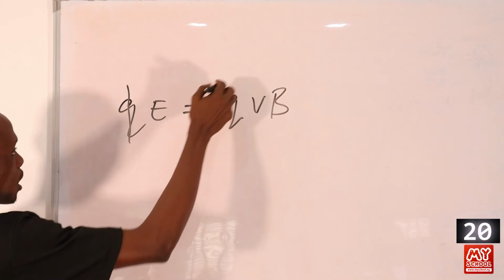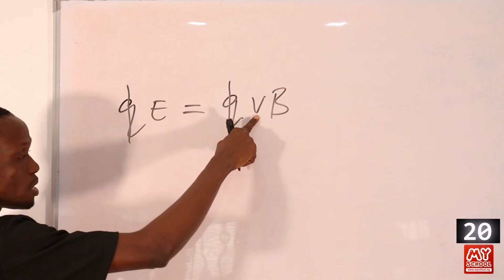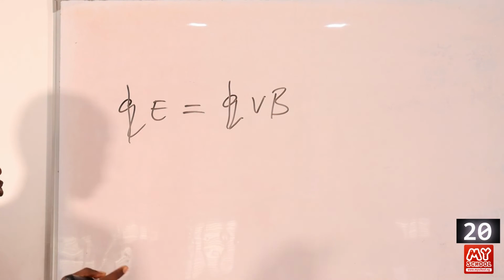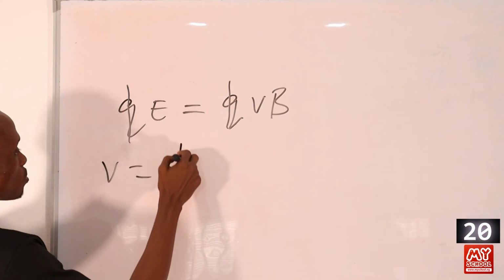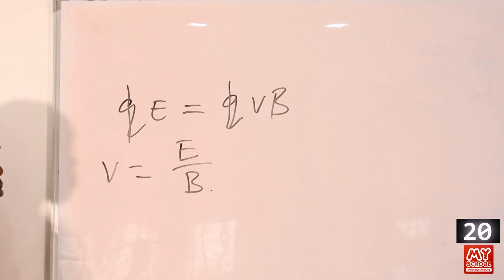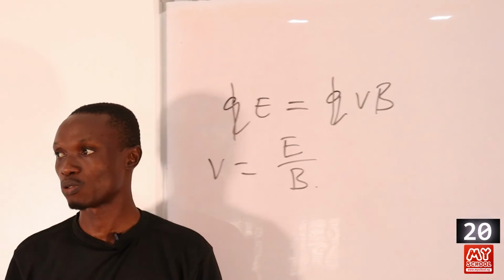So these two will cancel out. Remember that the v here stands for velocity. So we are looking to make v the subject of formula, so that v equals E over B.